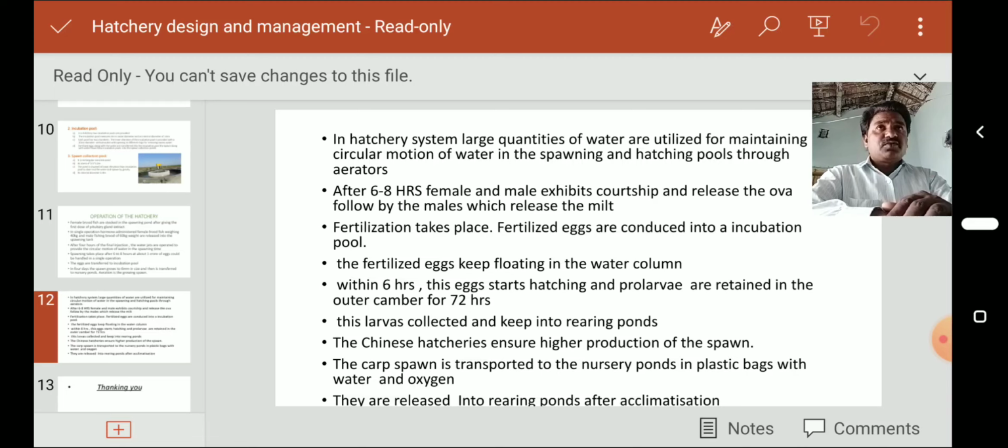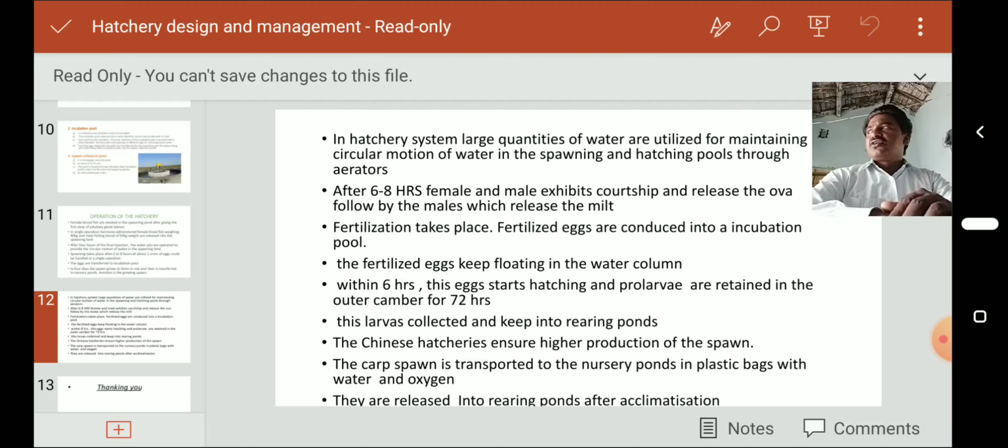In seed transport we have to monitor oxygen and carbon dioxide levels, use aeration, and estimate the temperature. These are the most important. Whenever hatchlings and seed are transported by lorries, the outer body is surrounded by cork, which stops overheating, and some ice is also maintained inside.